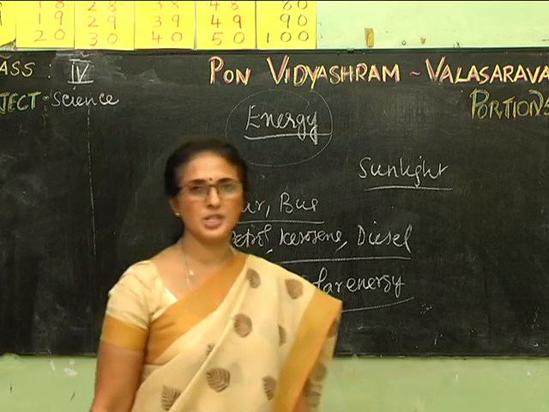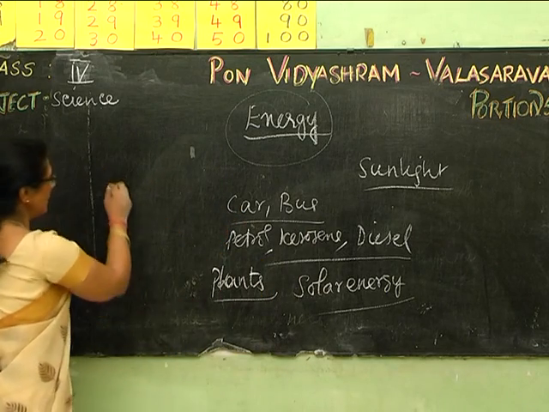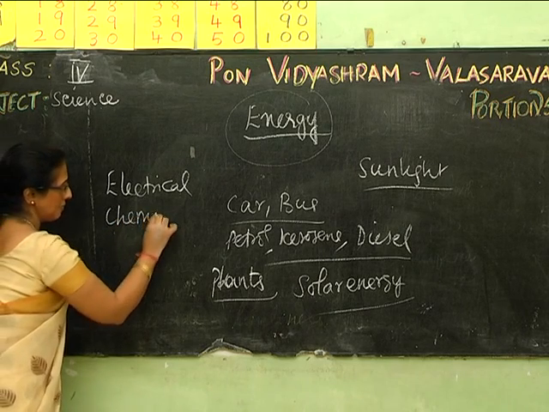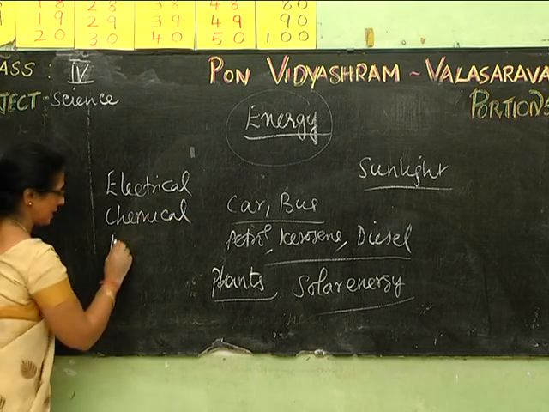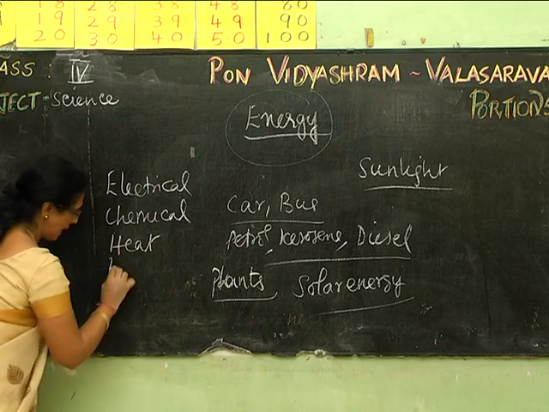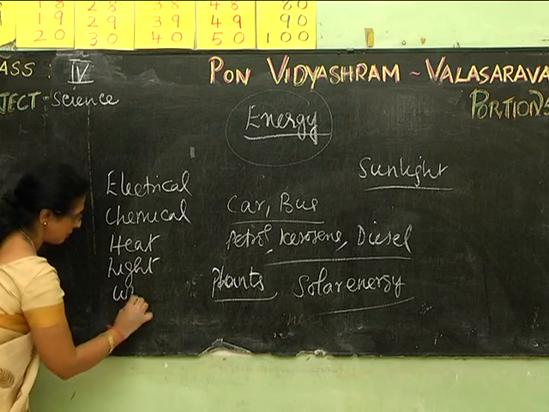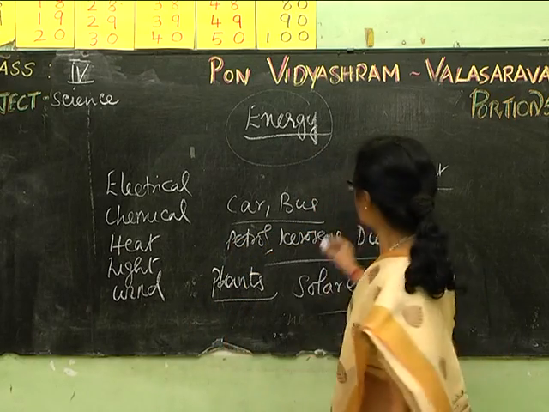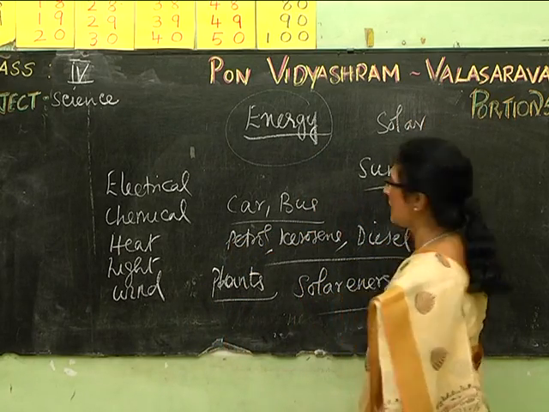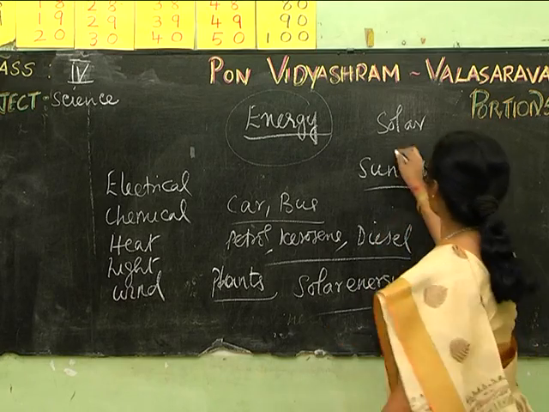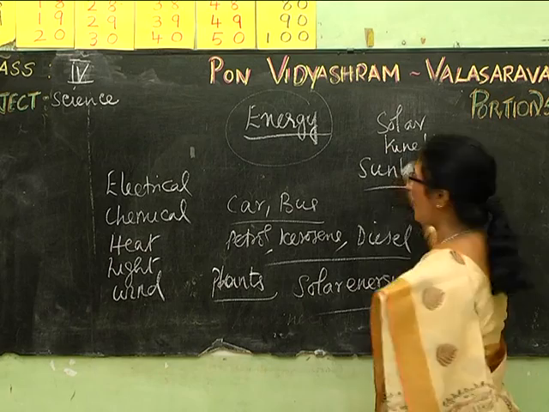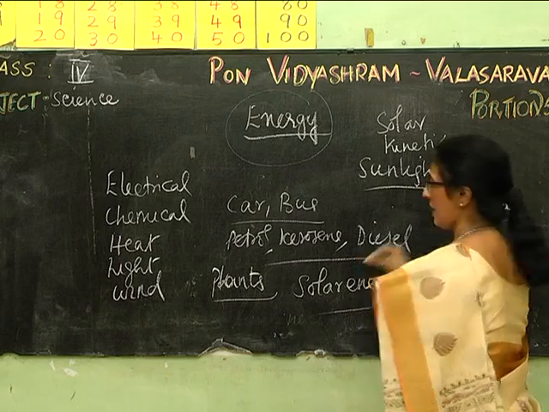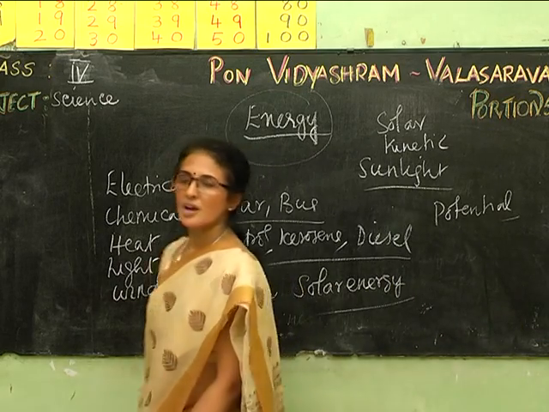What are the different kinds of energy? We are having electrical energy, then chemical energy, then what else? Heat energy, then you are having light energy, then you are having wind energy, and then solar energy, that is from the sun, and also you are having kinetic energy, then you are having potential energy, etc. So these are the different kinds of energy.